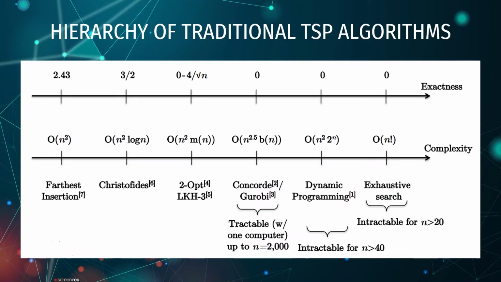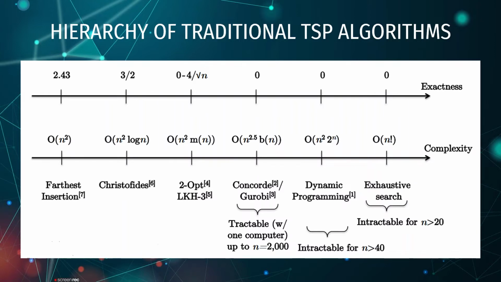Then we have the hierarchy of traditional TSP algorithms. Here we compare the approaches discussed so far. This diagram shows how the traditional approaches perform in terms of complexity, and to make the approaches feasible, we are required to compromise on the accuracy of our solution. On the rightmost, we have the naive approach of exhaustive search. This will give the optimal answer but will run in n factorial time, so it will become intractable for n greater than 20. Similarly, the dynamic programming approach will become redundant as n exceeds 40.